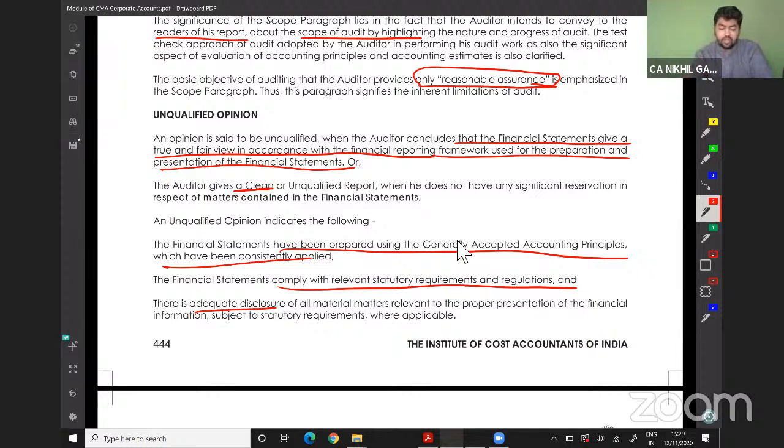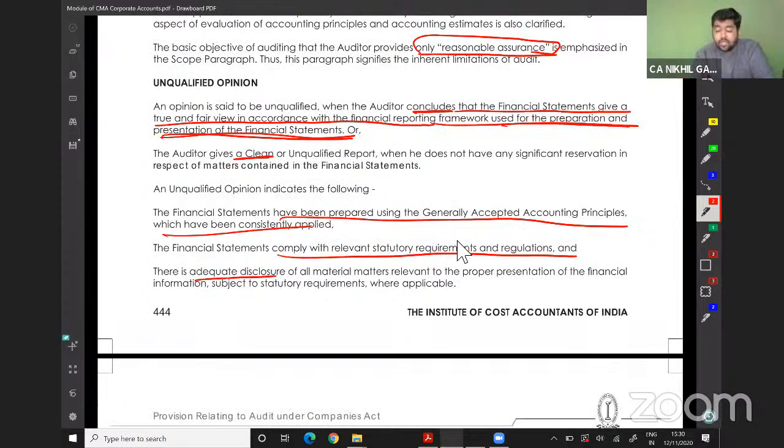An opinion is said to be unqualified when the auditor concludes that the financial statements give a true and fair view in accordance with the financial reporting framework used for preparation and presentation of financial statements. In simple words, they have followed the Companies Act, accounting standards, and so on while preparing the financial statements, which are the balance sheet, P&L, cash flow, change in equity, and notes relating to the accounts. Then the auditor gives a clean or unqualified report for the same.